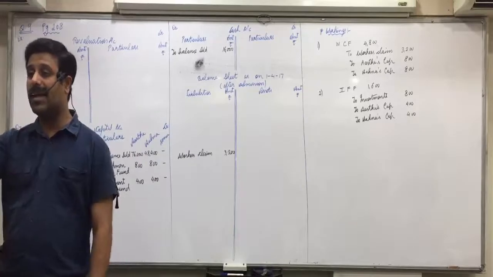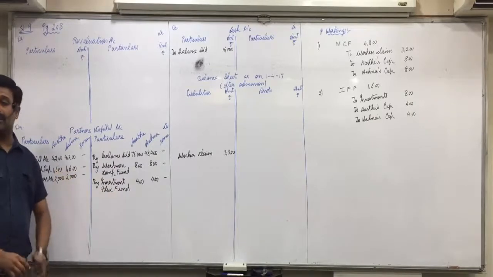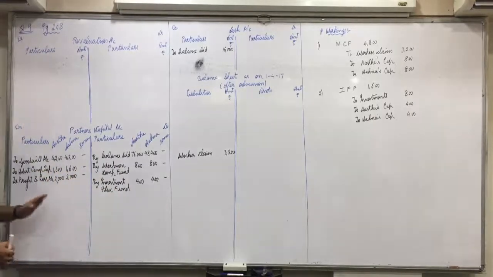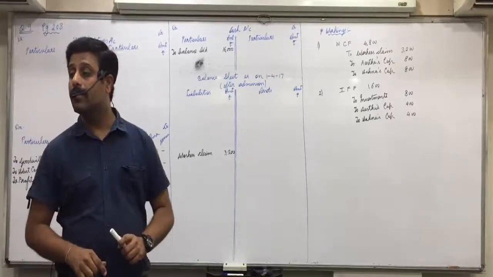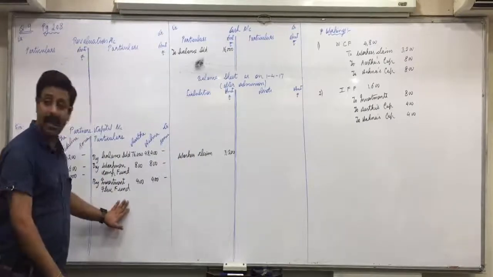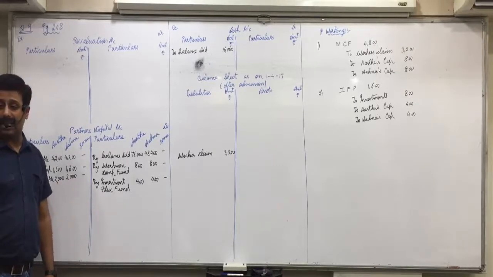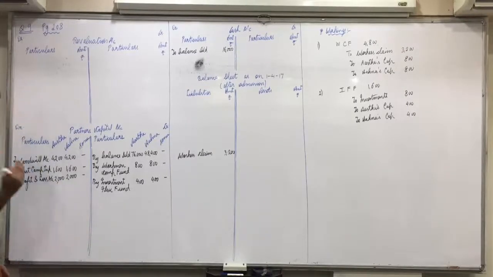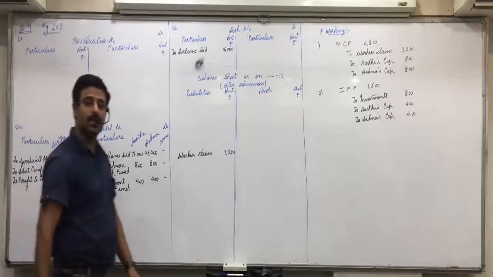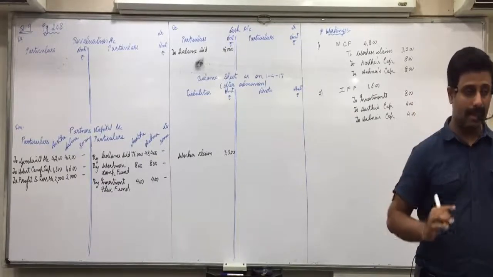Whatever comes in the balance sheet left side, write it in partners' capital right side. Whatever comes in the balance sheet right side, write it in partners' capital left side. Opposite side. What all is on the balance sheet left side? Workmen's compensation fund and investment fluctuation fund. That will come in partners' capital on the right side. What all is on the right side? Goodwill, advertisement campaign, profit and loss. Here it will come on the opposite side, left side. Are you okay with this portion, everyone? Any confusions? But journal entries should be remembered, they can be asked in exams.